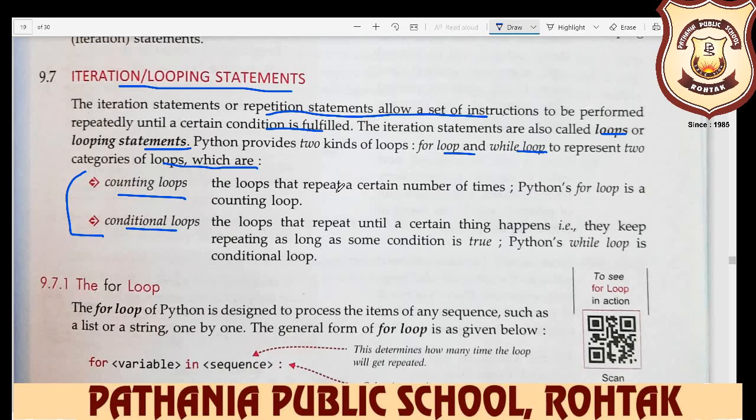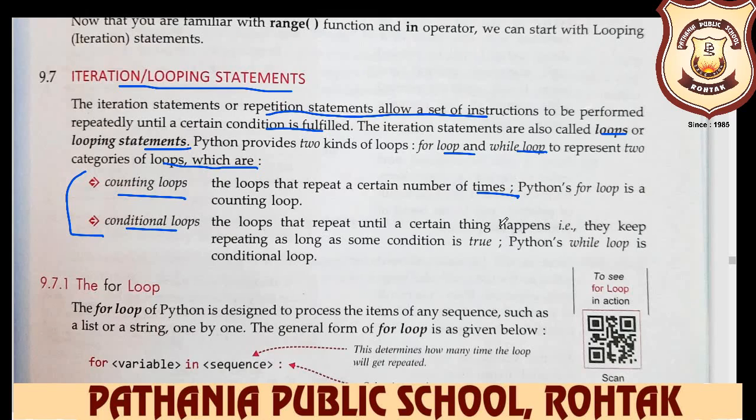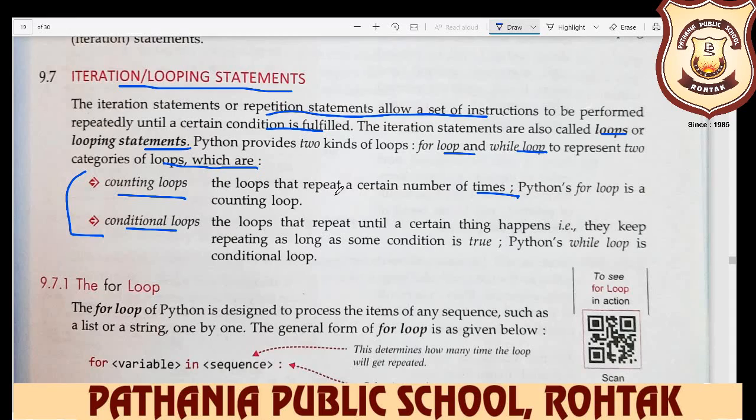The loops that repeat a certain number of times, like 0 to 10, 2 to 20, 5 to 10. Python's for loop is a counting loop, and Python's while loop is a conditional loop. So what is the difference between the for loop and while loop? For loop is a counting loop, but while loop is a conditional loop. The loop repeats until a certain thing happens. They keep repeating as long as some condition is true.